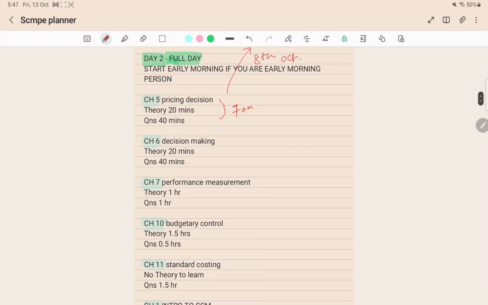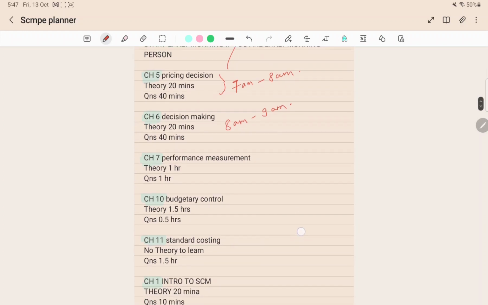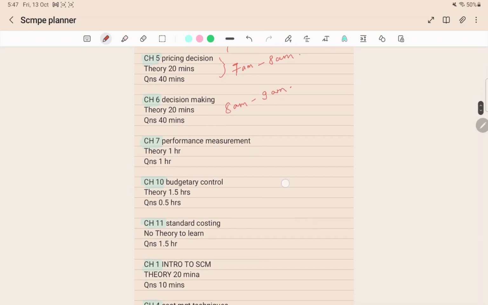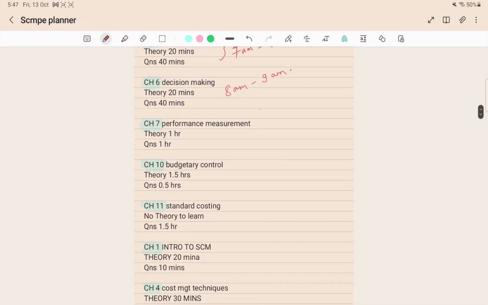You can do pricing decision and decision making simultaneously because both chapters are somewhat related and both chapters will take you 1 hour each. So for theory spend 20 minutes, for questions spend 40 minutes. This will be done from 7 am to 8 am. This will be done 8 am to 9 am. No breaks needed. Now after 9 am, I'm assuming you will be going for breakfast. So let's suppose a half an hour break.